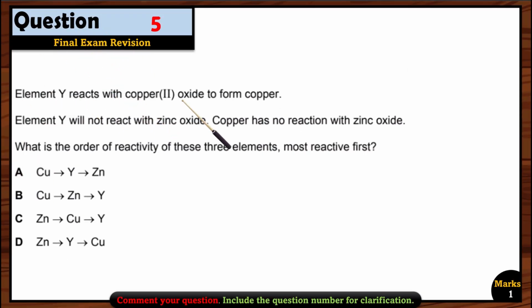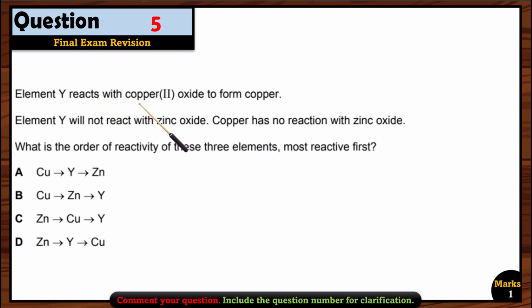Let's see question 5. Element Y reacts with copper oxide to form copper. Element Y will not react with zinc oxide. Copper has no reaction with zinc oxide. What is the order of reactivity of the three elements, most reactive first? We already know that zinc is more reactive than copper, right? So zinc, of course, will come first. But we have to see where to place element Y.